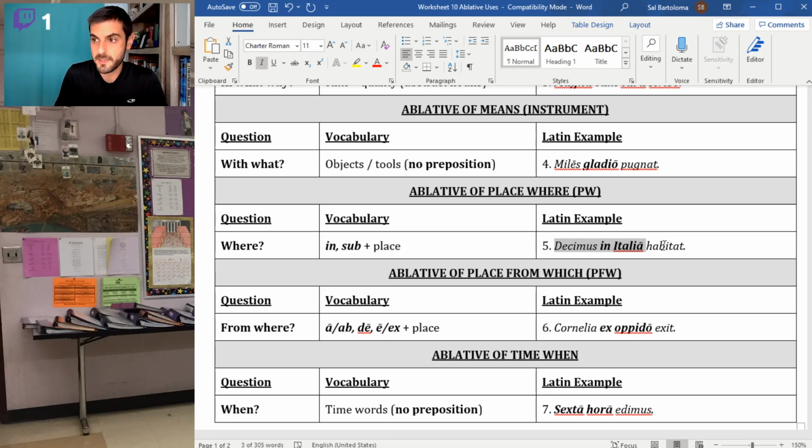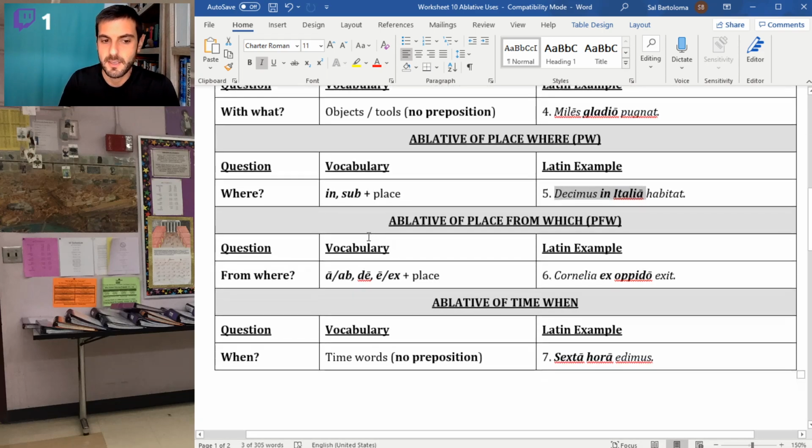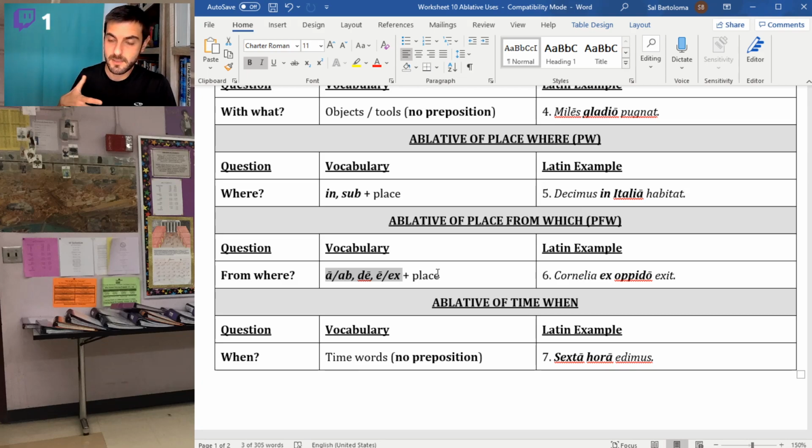This is also the case that sometimes some words don't like to do place where. Sometimes words like to do the locative, but most words are going to do this ablative, place from which, which means we need to have some motion away from a place. So we need one of those prepositions that has this idea of moving away from something. So a or ab literally means away from, right? De means down from. E or ex means out of.